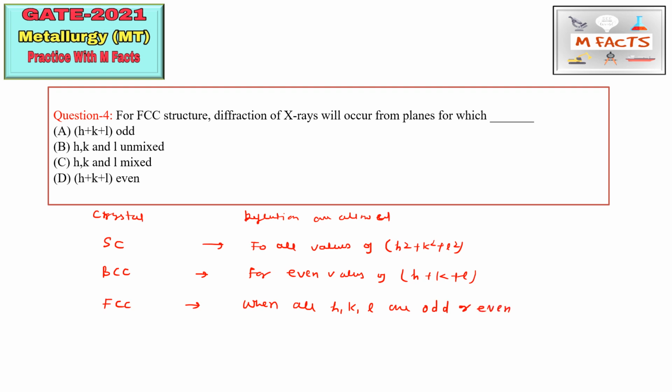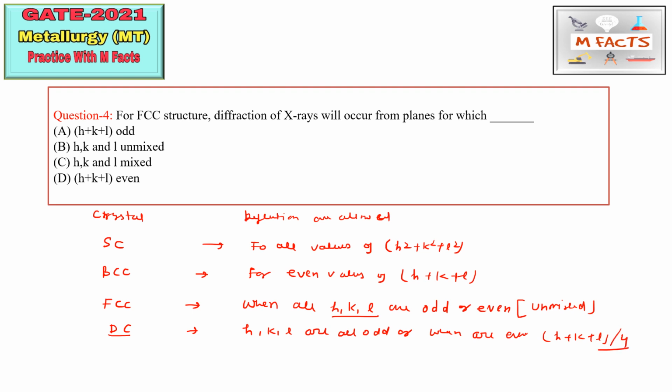It means they do not want the mixed values of odd and even, they want unmixed values of HKL, either all odd or all even. Next is diamond cubic, where HKL are all odd or all even, and one more condition is that H plus K plus L should be divisible by 4. So these are the conditions.